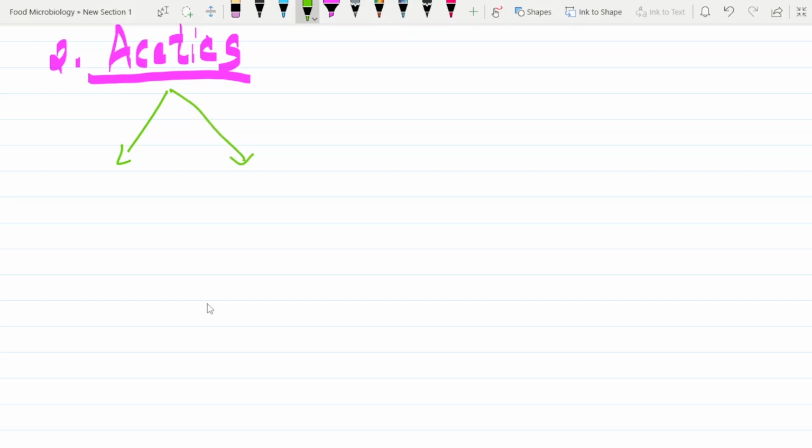Now what are those two genera? One is Acetobacter, and the other is Gluconobacter. These are the two genera of bacteria that concern us from the acetics group.